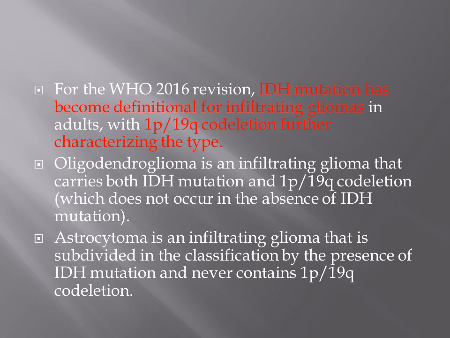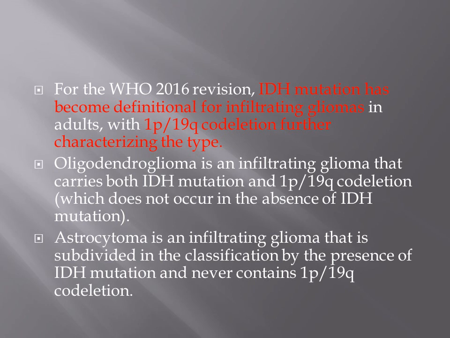For the WHO 2016 revision, IDH mutation has become definitional. IDH mutation became definitional for infiltrating gliomas, with 1p19q co-deletion further characterizing the type. So if IDH mutation is there, it can be astrocytoma or oligodendroglioma.